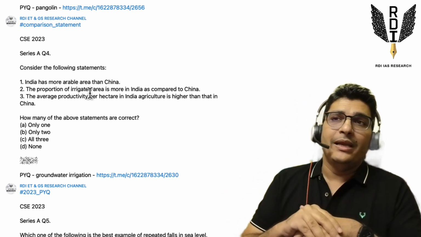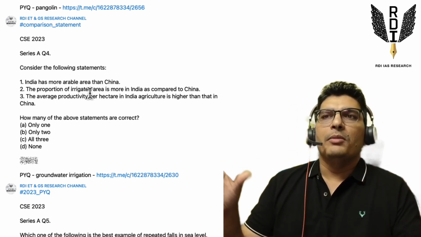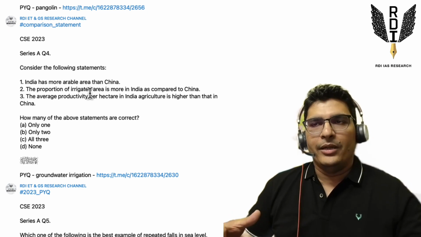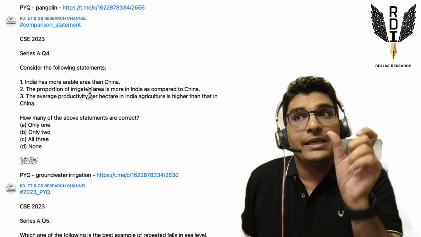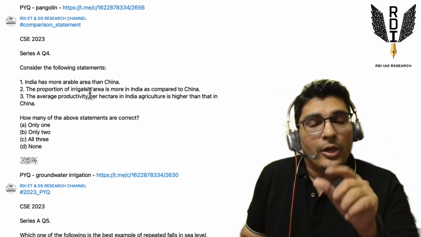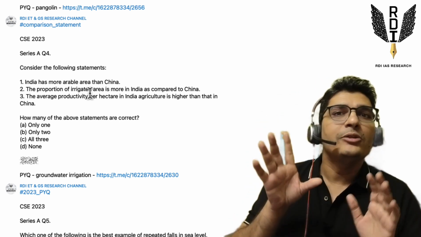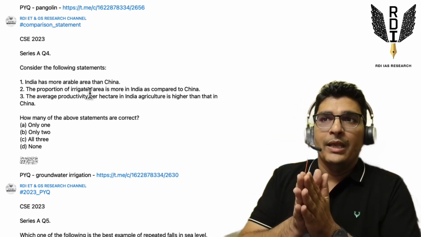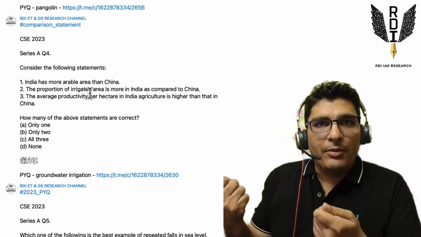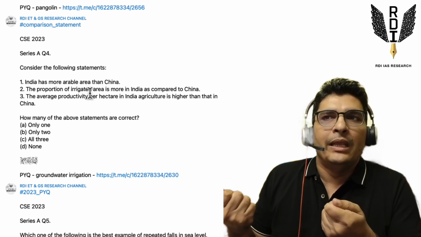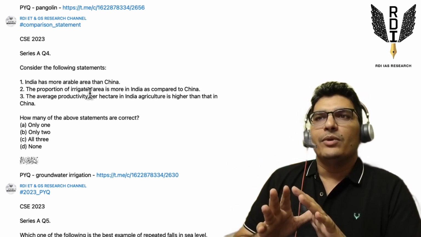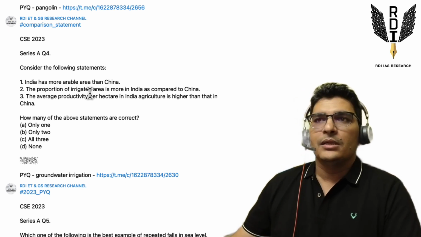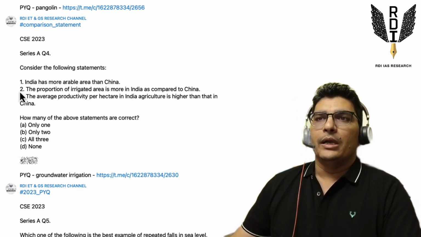Had the statement said, in terms of million square kilometers, India has more area under irrigation than China, then yes, correct, right? Because the stress in that case is on the absolute number, not on the proportion. Here it is on percentage, on proportion, and whoever is stronger economically has better ability to have this kind of infrastructure. So this is the reason why I feel the second statement again is incorrect.